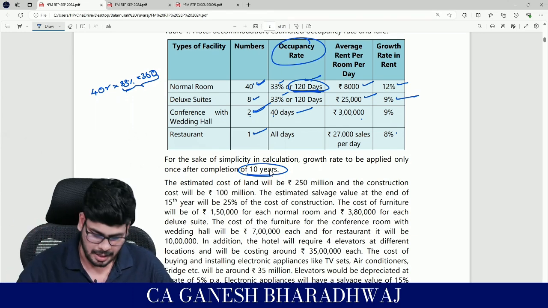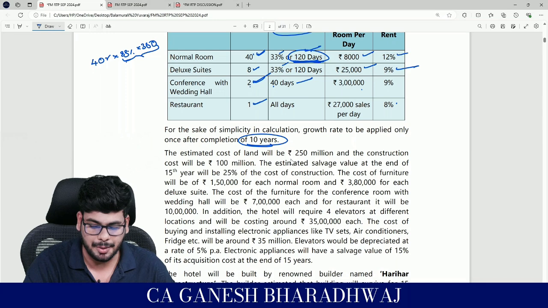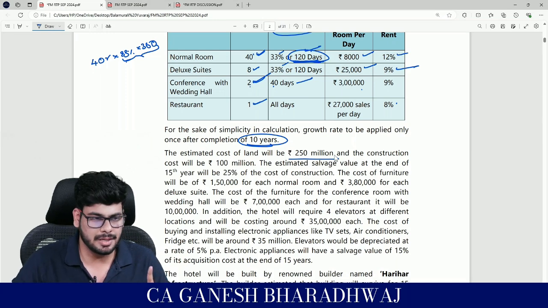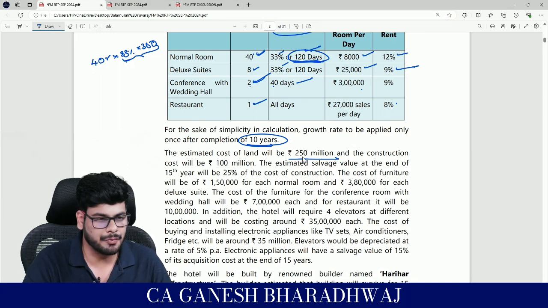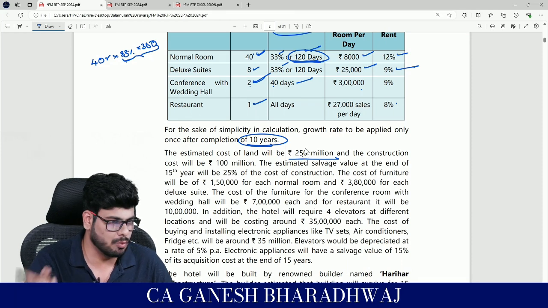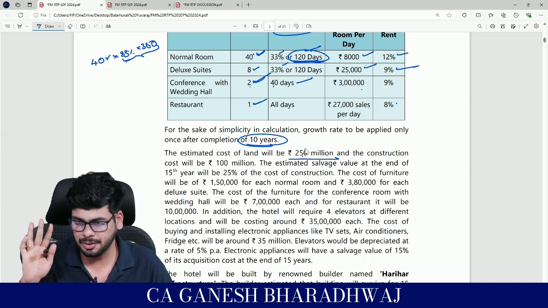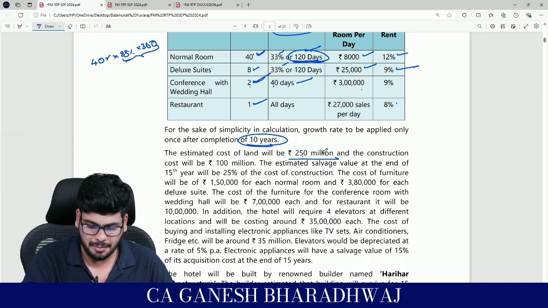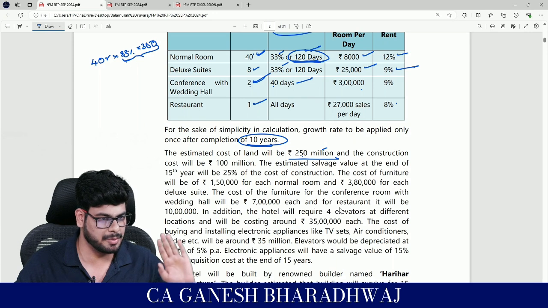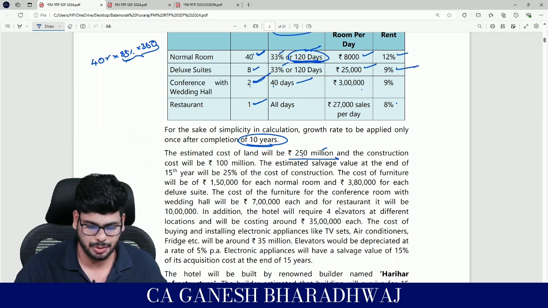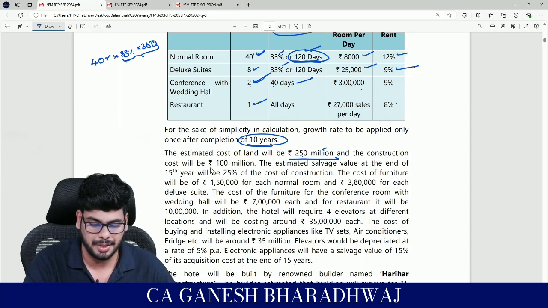Clear with this? Next, the estimated cost of land will be 250 million. Now, 1 million is equal to 10 lakhs. 250 million is equal to, just remove 1 zero, it's going to be 25 crores. Clear with this? Right? See, these things they have done because here they have mentioned in millions, then here they are mentioned in lakhs and all. Don't confuse, be very clear about this. Because of this, you should not lose any marks. Okay, so it's going to be 25 crores, 250 millions, and the construction cost will be 100 million.